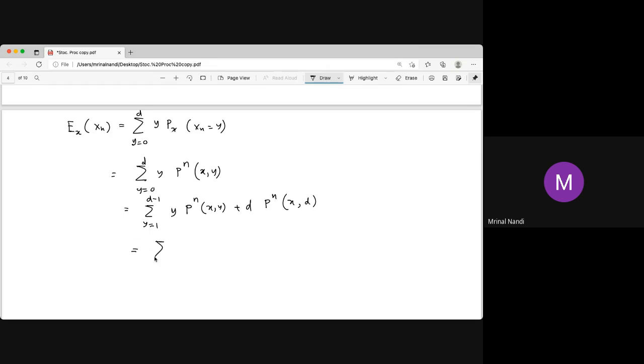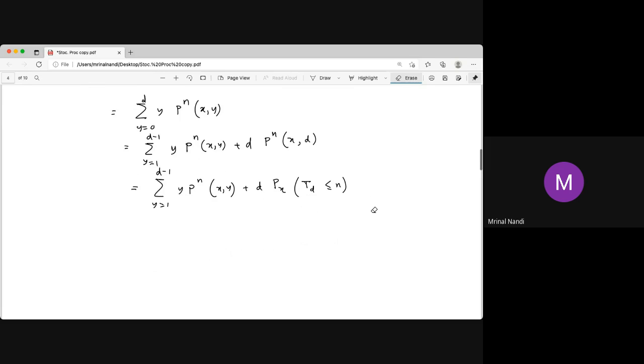Now this is the sum over y equal to 1 to D minus 1 of y times the n-step transition probability from x to y, plus D times the n-step probability from x to D. Starting from x, that is the hitting time being less than or equal to n. At the n-th step it goes to D, which means the hitting time at D is obviously less than or equal to n, since it may have been at D in some previous step.